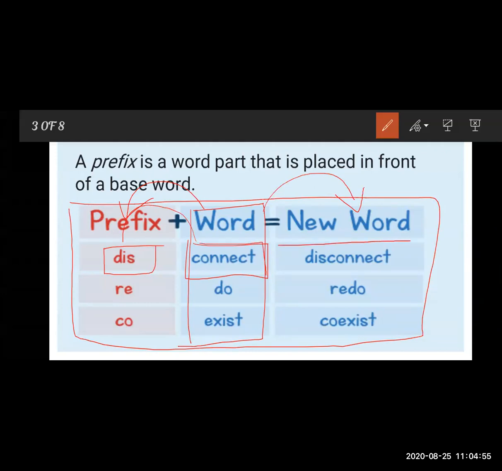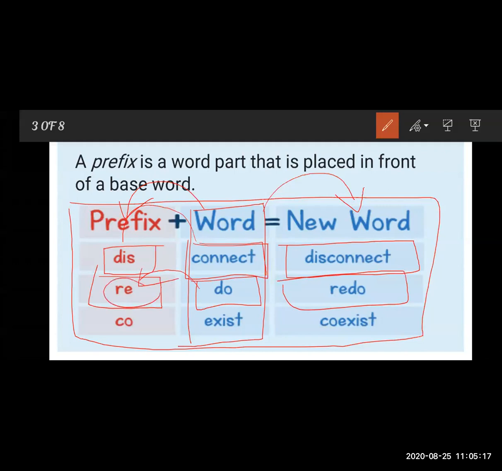The new word formed here is disconnect. Next one is re. The base word is do, and we added the prefix re, and we form a new word, redo.